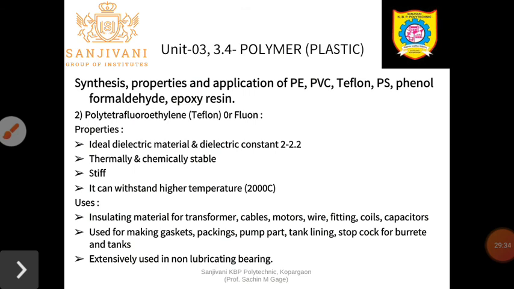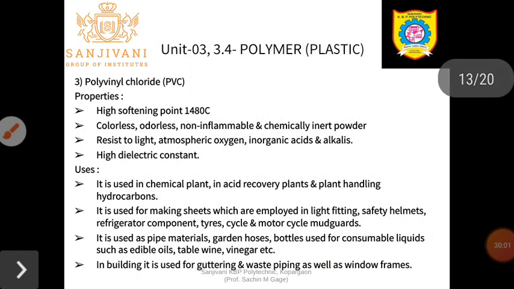Gasket in the sense, if you just see the doors of the refrigerator, when it gets closed, at that time they are totally isolated from the surrounding atmosphere. So that is nothing but the gaskets, and they are made from the Teflons. They are extensively used in non-lubricating bearings. So in the machines, in case of non-lubrication, in non-lubricating bearings, the Teflon is used.